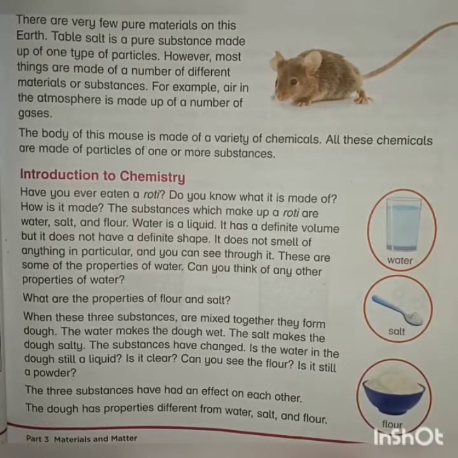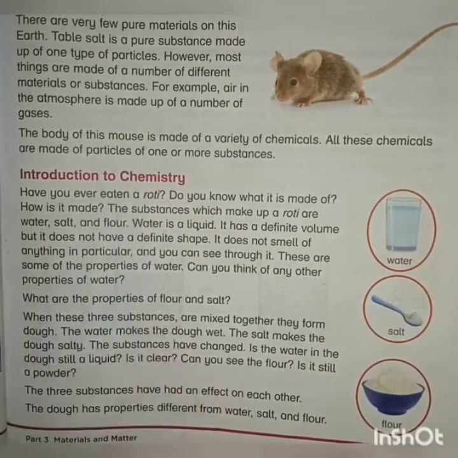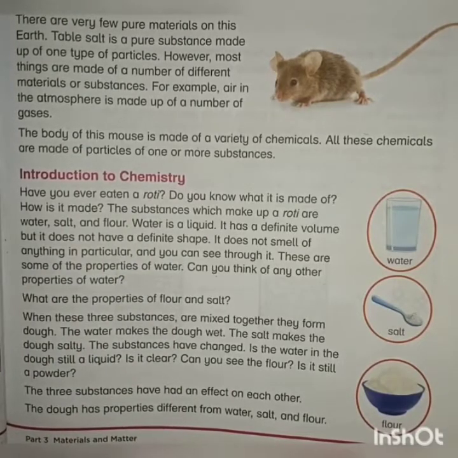Let's start the explanation. What is chemistry? Chemistry is the branch of science which studies substances, their properties, and their effect on each other. For example, roti is made up of three substances: water, salt, and flour. So in chemistry, we will study how roti is made and what it is made of. And we will learn about the properties of water, salt, and flour that make up the roti.